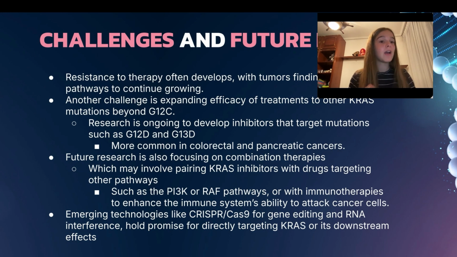Tumors are highly adaptive, and the development of resistance can limit the long-term effectiveness of KRAS inhibitors. Researchers are exploring combination therapies that pair KRAS inhibitors with drugs targeting other pathways. Moreover, emerging technologies like CRISPR-Cas9 for gene editing and RNA interference hold promise for directly targeting KRAS or its downstream effects. These approaches could revolutionize how we treat cancers driven by KRAS mutations, offering new hope for patients.